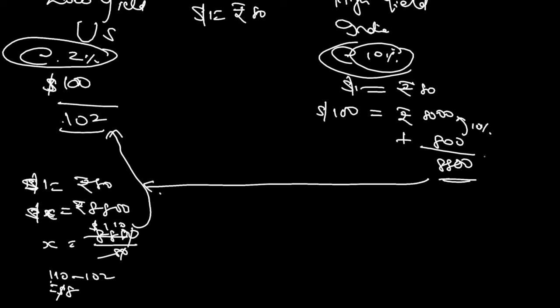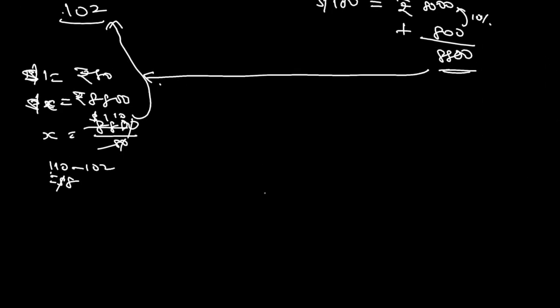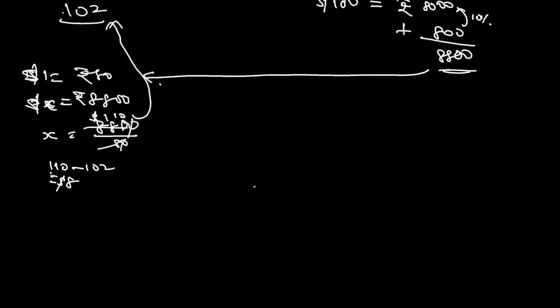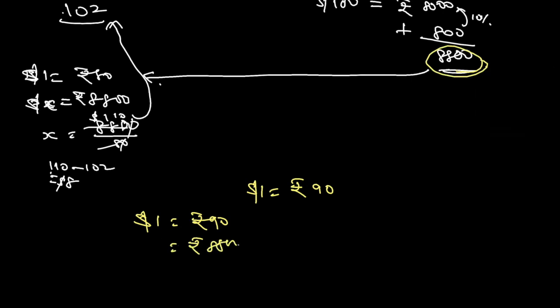There are two possibilities. Either the dollar will appreciate against the rupee, or it will depreciate. Let's say $1 is equal to 90, so the rupee is depreciating here. $1 has become 90 rupees, and he is going to get 8,800 rupees.